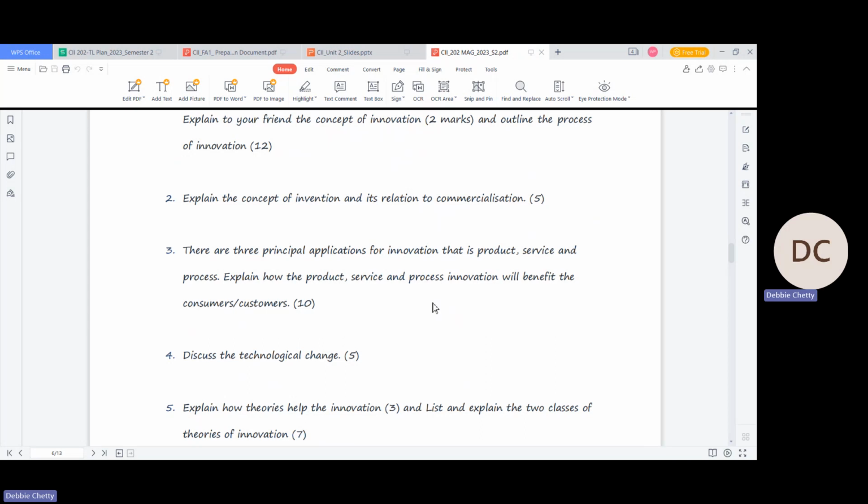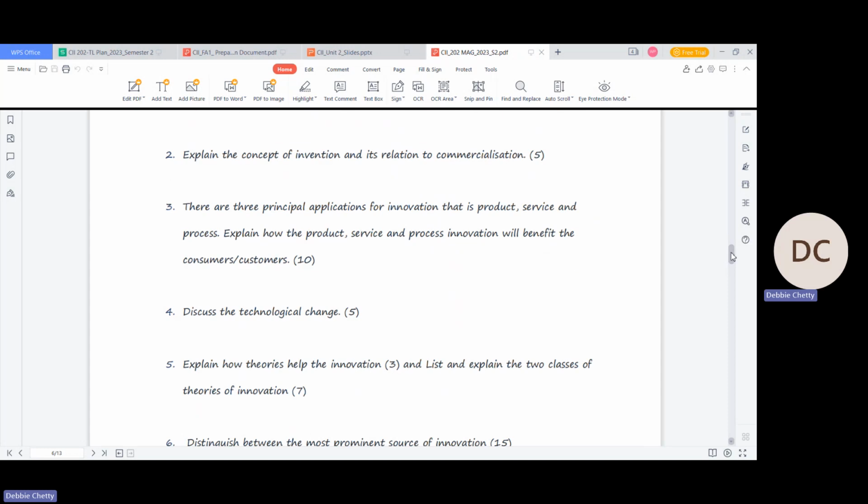So each one is innovation, and you're going to explain each one. Product innovation, how it's going to benefit customers. Service innovation, how it benefits customers, and process innovation. So you have to have all 3 combined in your answers: product, service, and process innovation. That will also help you to break it down. First, do product innovation. Second, do service innovation. And third, do process innovation.